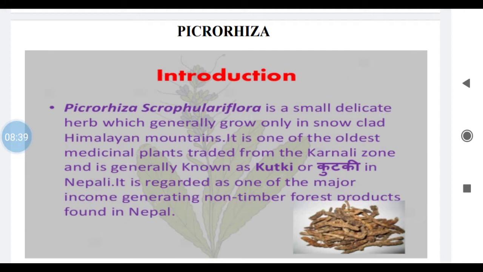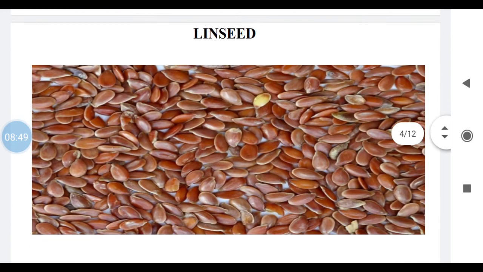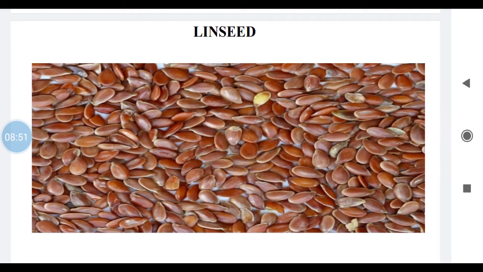The drug is also used in treatment of jaundice. These are important uses of picrorhiza. Next drug is linseed. So seeds are important, as you can see the slide showing this drug, isn't it? It is a fixed oil containing drug, linseed, isn't it?